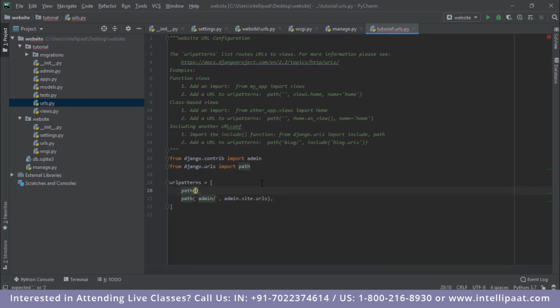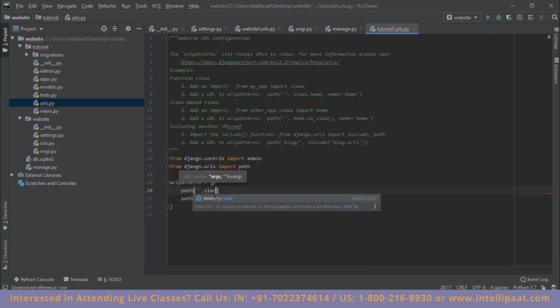So I'll type in path over here, and since this would be returning from the home page, I'll just put in single quotes over here. If I put in single quotes as the first argument, this means that I'm returning something from the home page. And then I'd have to add a view. As we saw in the previous slides, for the web application to return something, it needs a view. So I'll type in views dot and then I'll give in the name of the function, which would be home. So I'll type in name equals home.